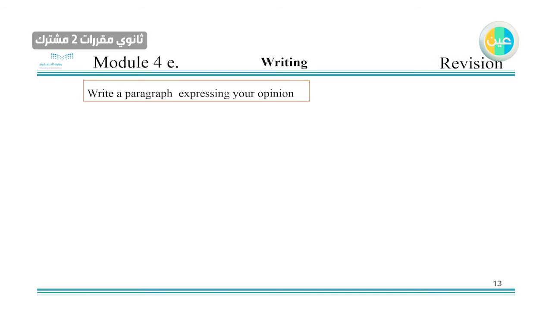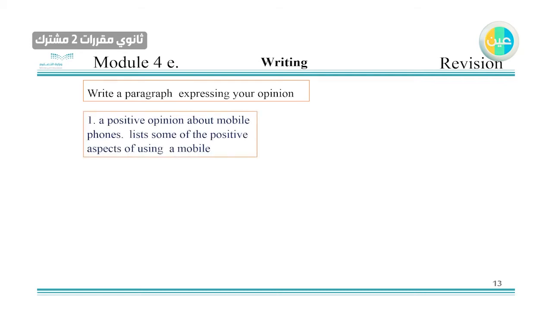Now, in this section of the book, module 4, you're supposed to write a paragraph expressing your opinion. I find this very useful and very important, since this is the end of the term. When you want to express how you feel about something, or your opinion about something, you need to have different points when you talk about it.